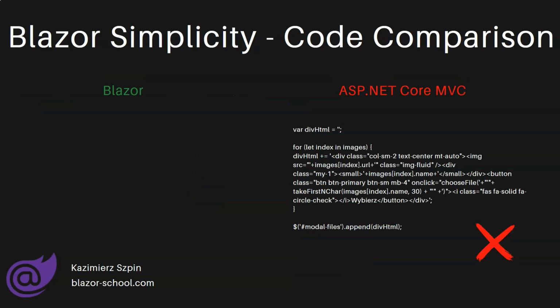And how will it look in Blazor? Here we will create a simple image component and just call it in C# in a foreach loop. We will go through all the photos and pass the address and URL of the photo and the name of the photo to our component. And this code will look like this and is much more readable and simpler than it was before in ASP.NET Core MVC.